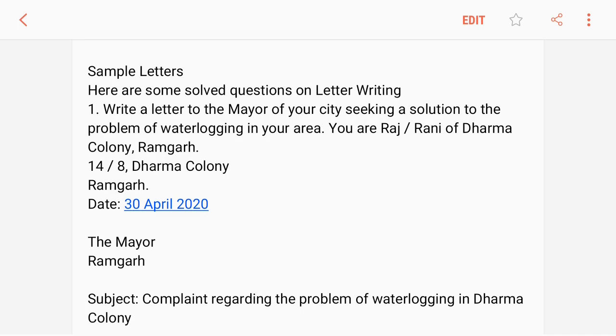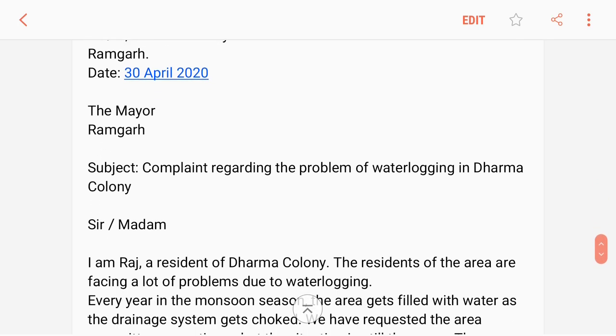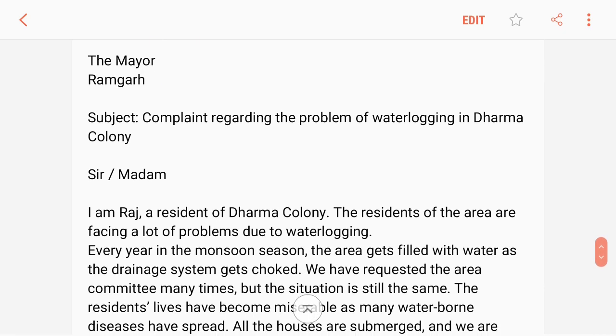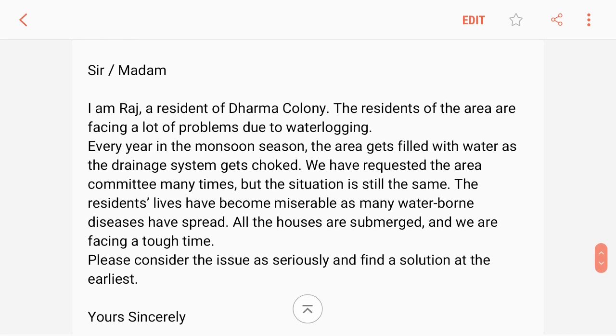So you can see here your address, 14/8 Dharma Colony, Ramgarh, date 30th April 2020, and you are addressing the mayor, Ramgarh, and the subject is complaint regarding the problem of water logging in Dharma Colony. And here salutation, sir or madam.